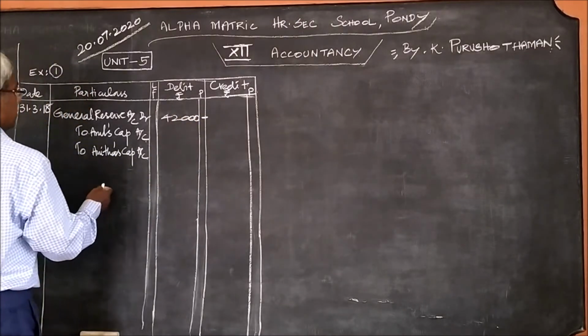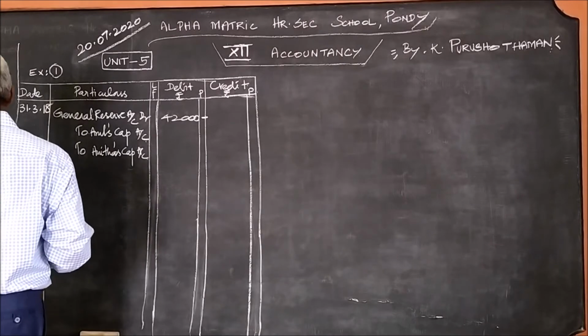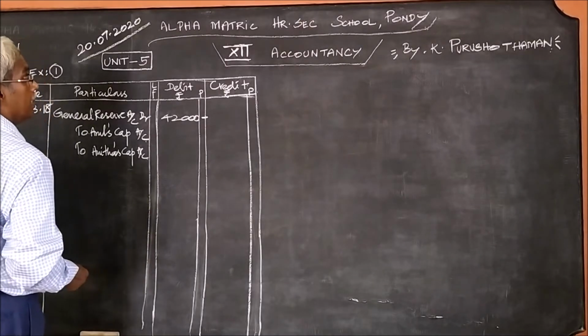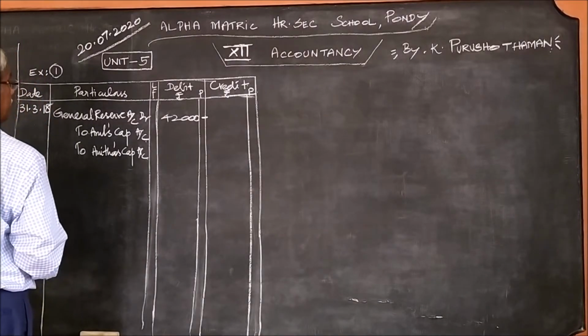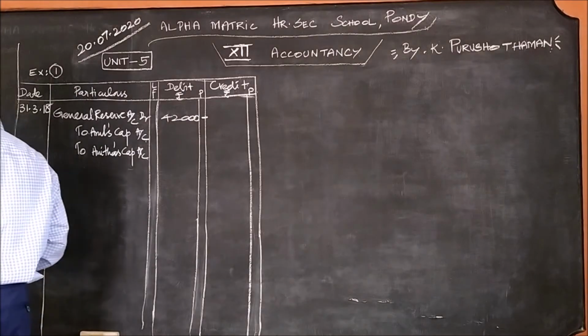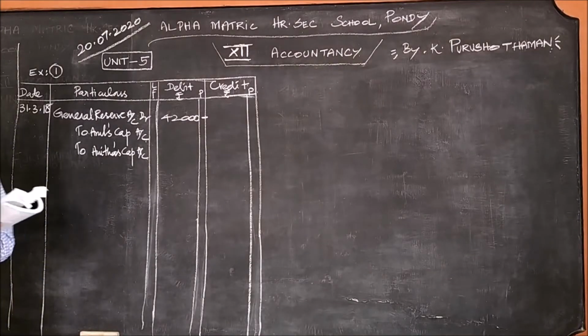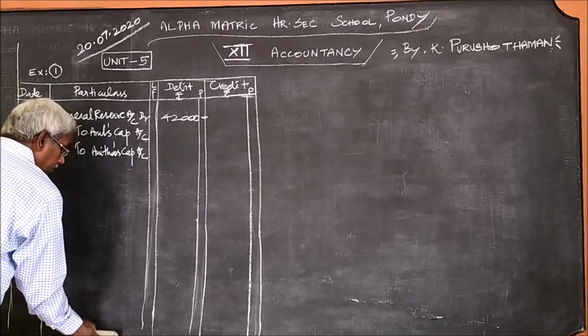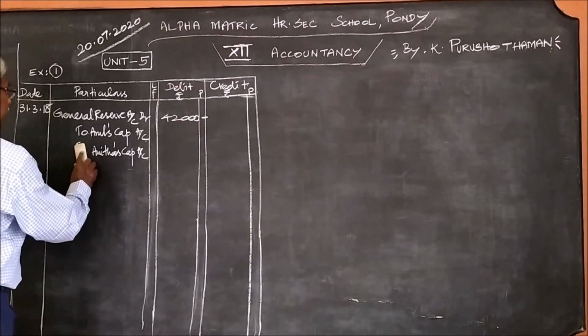It must be divided among the partners in the ratio 4:3. So how should it be divided? 4:3.